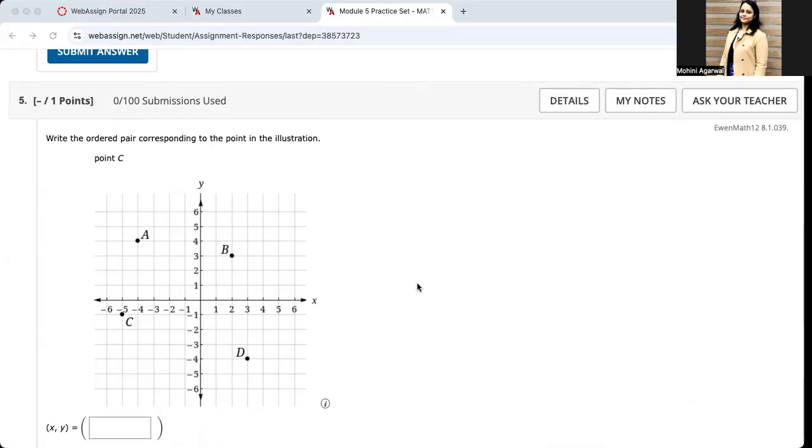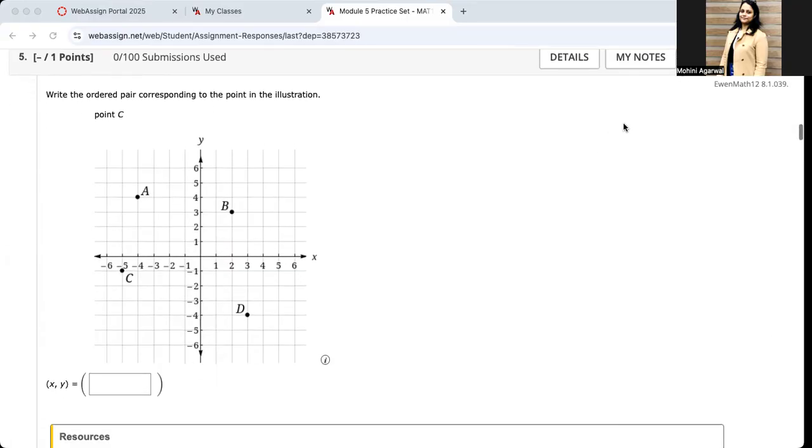Write the ordered pair corresponding to the point in the illustration. The question is saying focus on the point C only. If you look at the point C in the graph, you have to find the value of x and the value of y corresponding to the point plotted here. The first is the x-axis, which is the horizontal axis. If you look in that direction, x has a value negative 5 and y has a value negative 1. So it goes as negative 5 comma negative 1. Okay, moving to the next one.